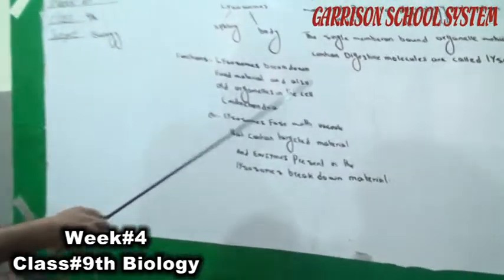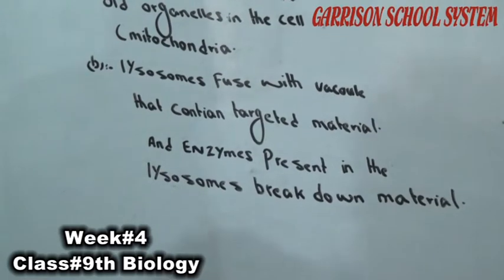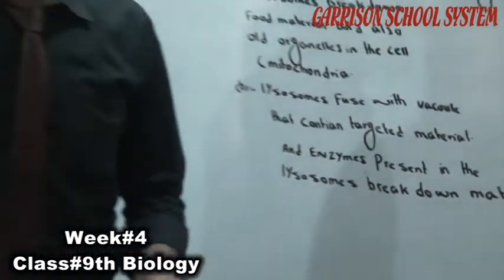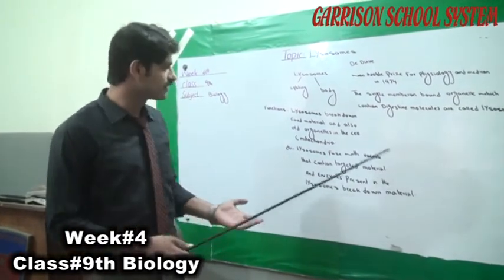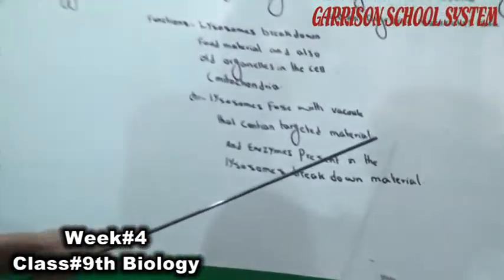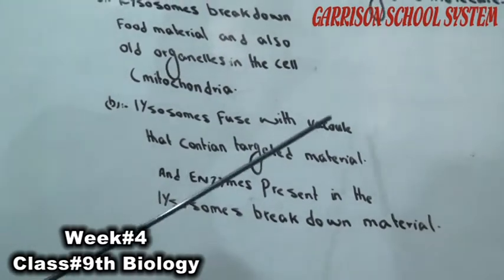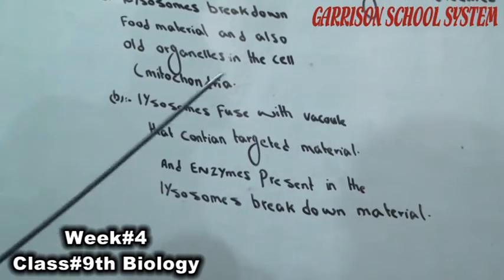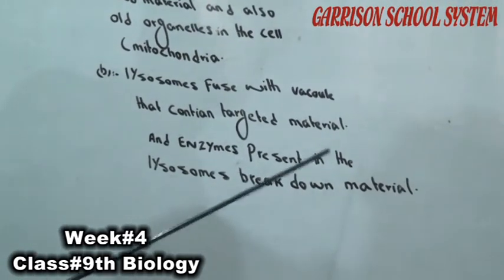Lysosomes fuse with vacuoles that contain a targeted material. Vacuoles present in the cell contain food materials or other targeted materials, and lysosomes fuse with the vacuole, and the enzymes present in the lysosomes break down the material.